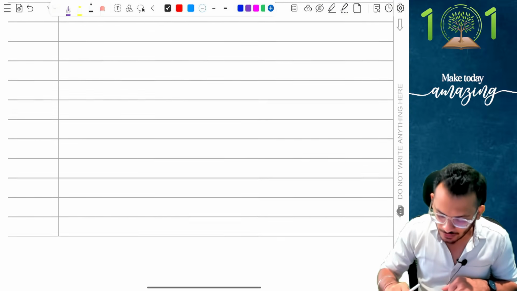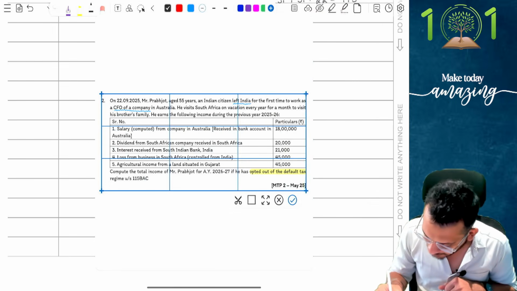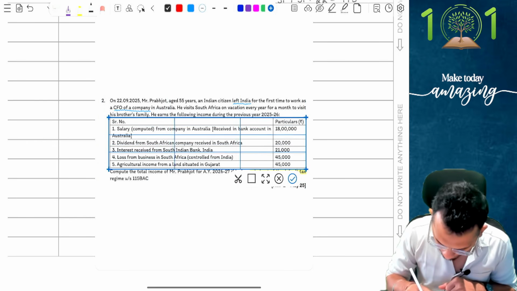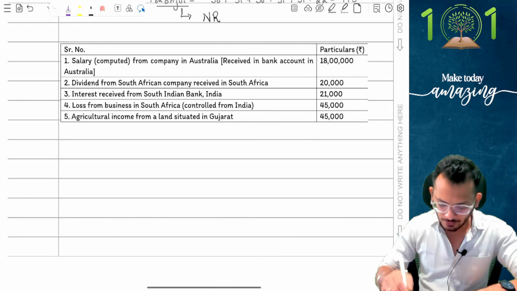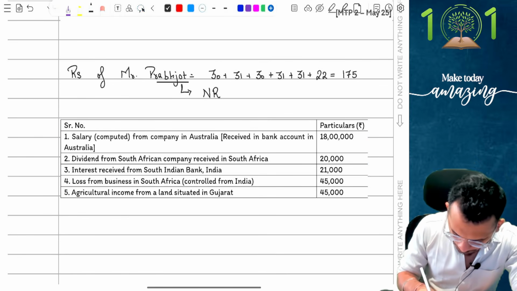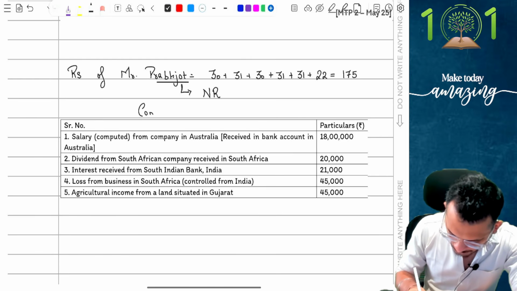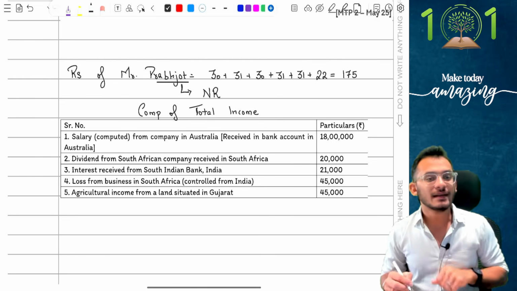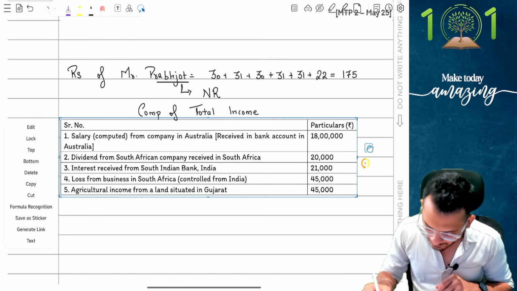How do I need to tax the total income? What am I going to do? I'm going to take all my incomes and I'm going to find what my total income is going to look like. So, let's find out my total income. If I take all these numbers. So what am I going to tax is my question. Let's say income. Computation of total income. Tell me, people, help me out here. What is going to happen? I am going to check what and all incomes are going to be taxable for a non-resident.